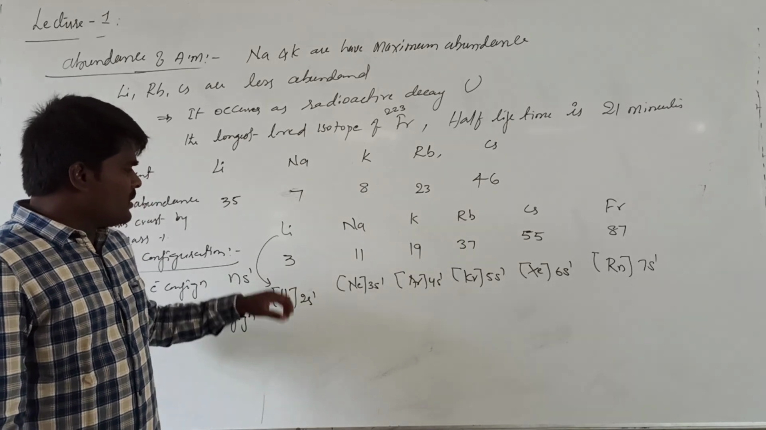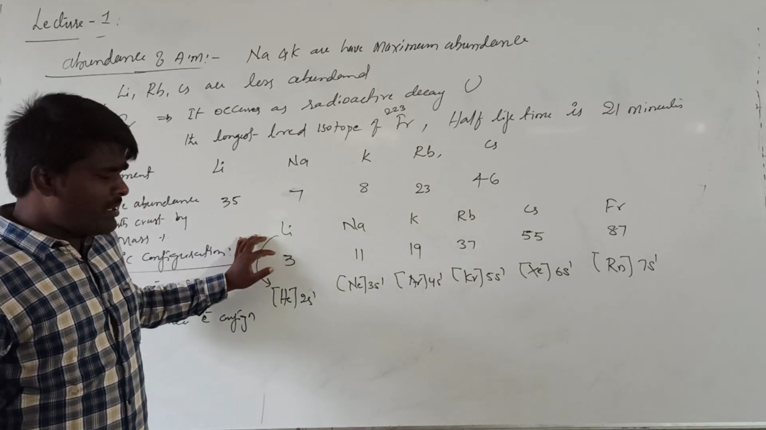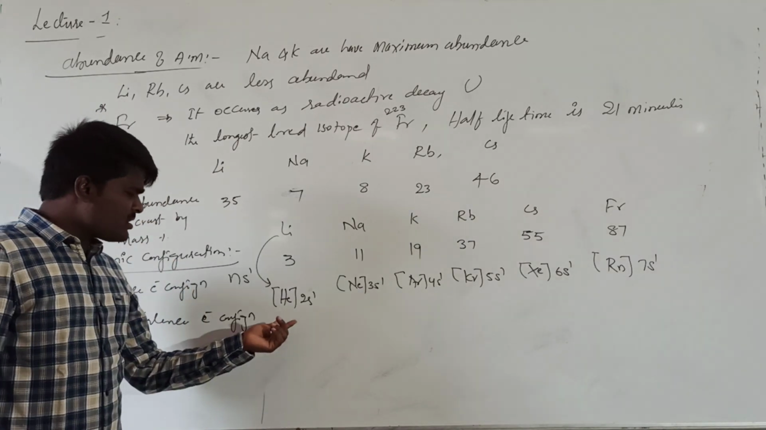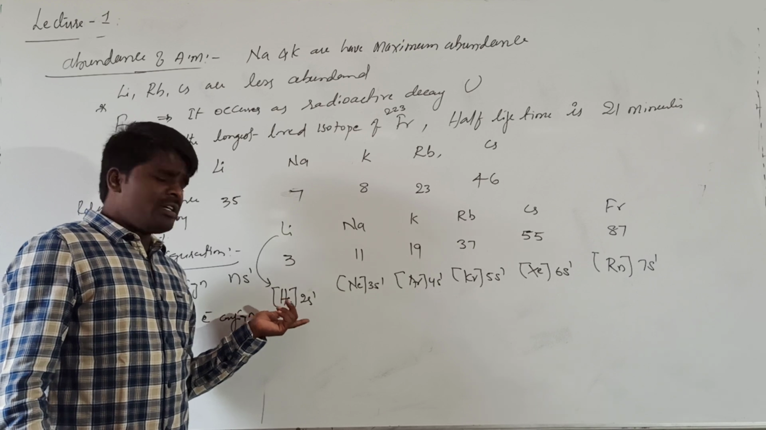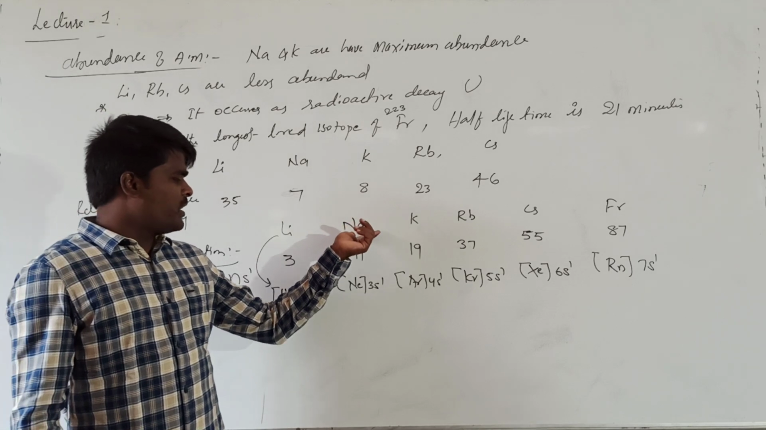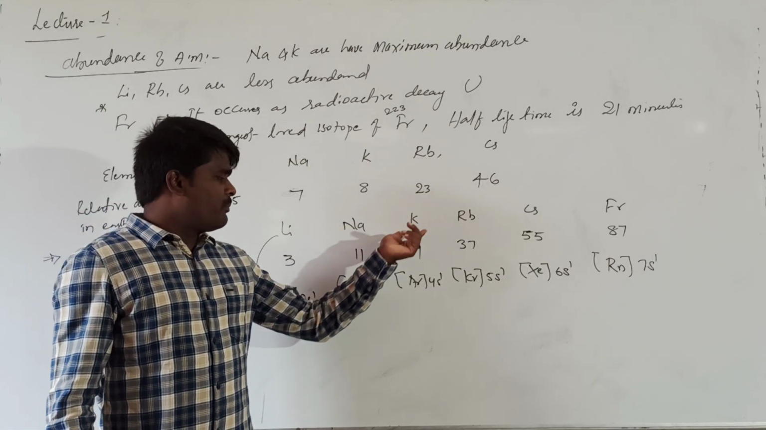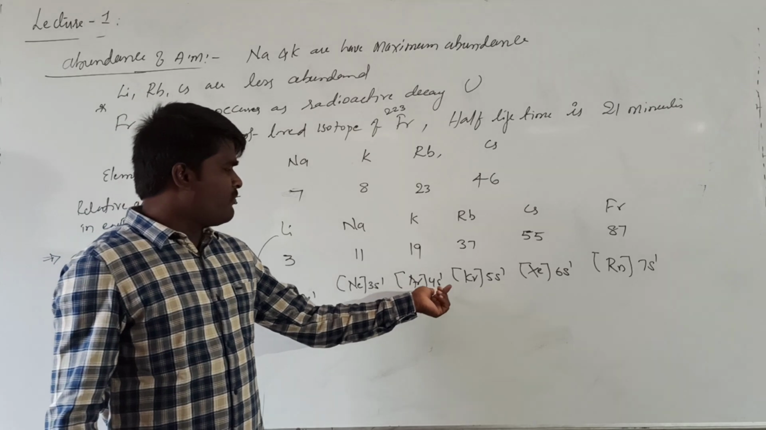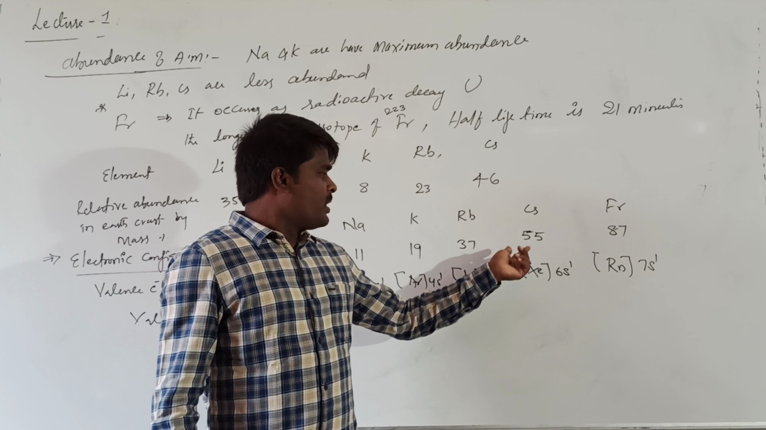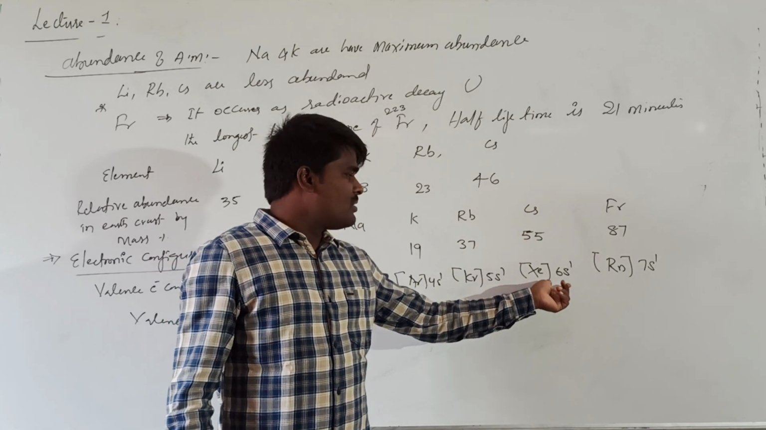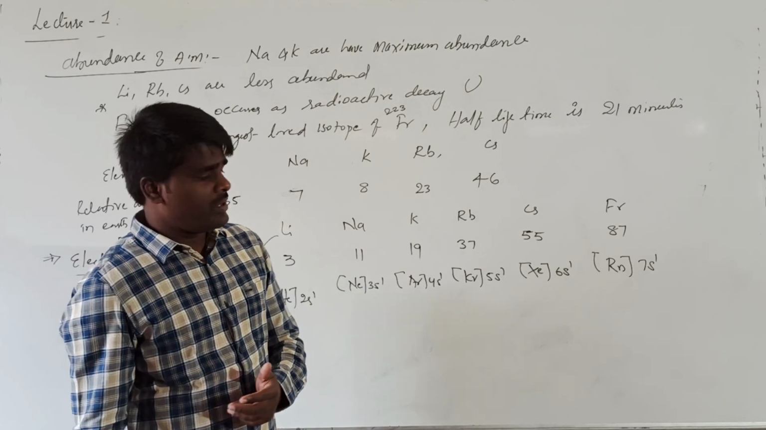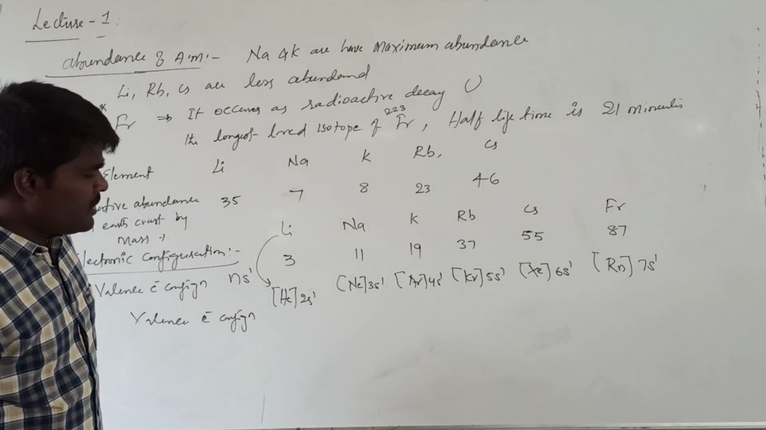You need to remember the elements of the first group as well as their atomic numbers and as well as their electronic configuration. Their electronic configurations are generally expressed by noble gas element followed by the symbol. Lithium comes after helium, hence helium 2s1, and sodium comes after neon, hence neon 3s1, and potassium comes after argon, hence argon 4s1, and rubidium comes after krypton, hence krypton 5s1, and cesium comes after xenon, hence xenon 6s1, and francium comes after the radon, hence radon 7s1. These are the general valence electronic configuration.